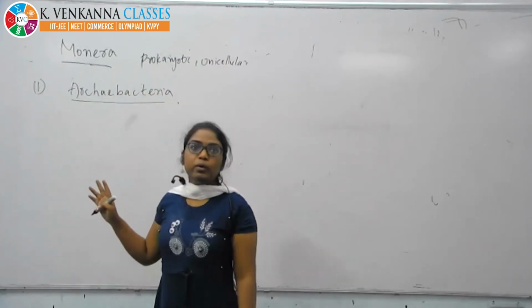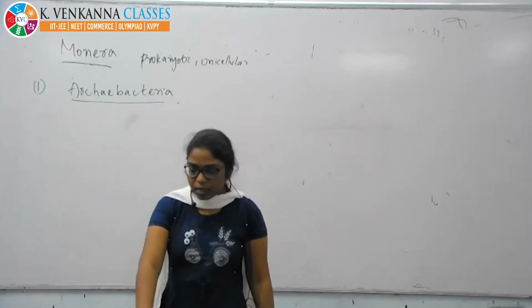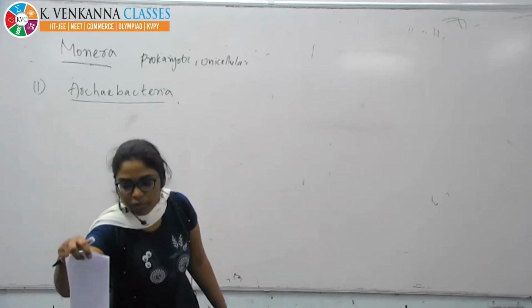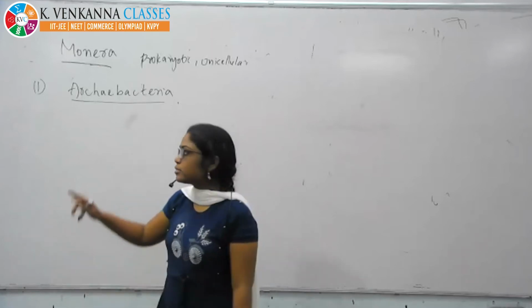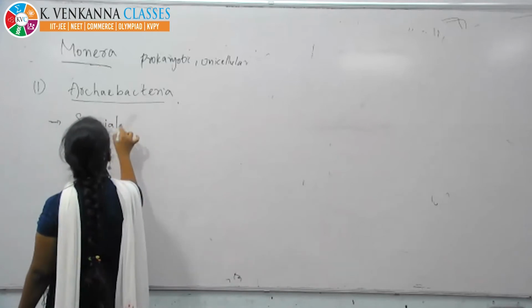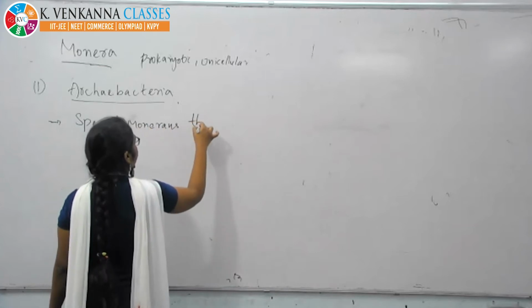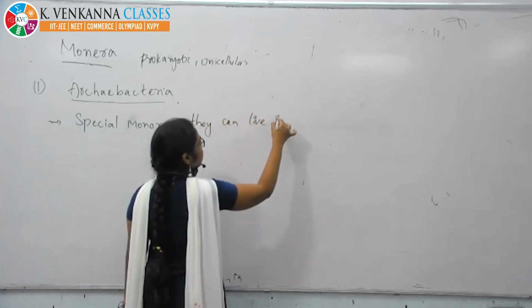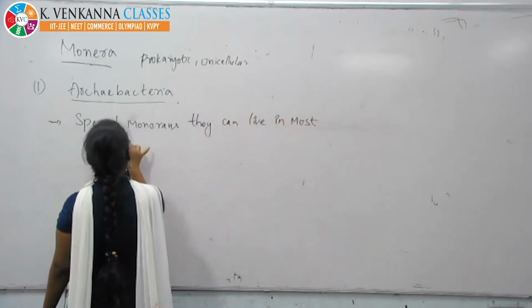These are the special monerans that can live in most harsh conditions.